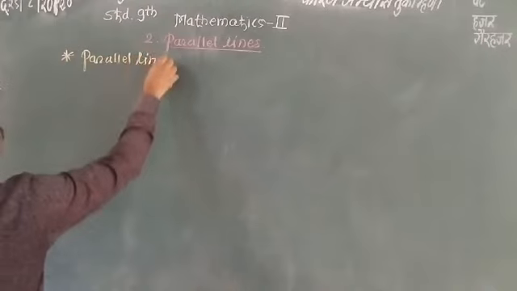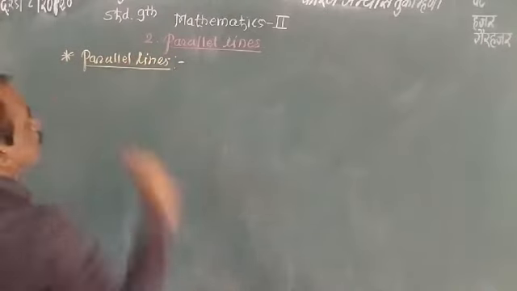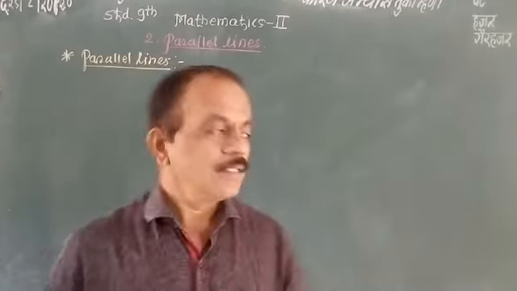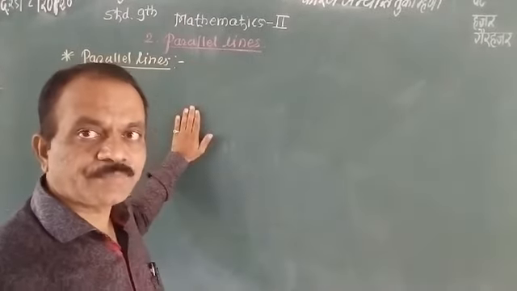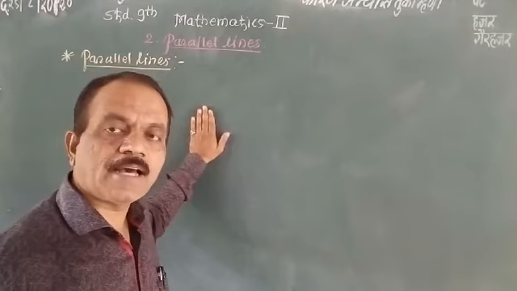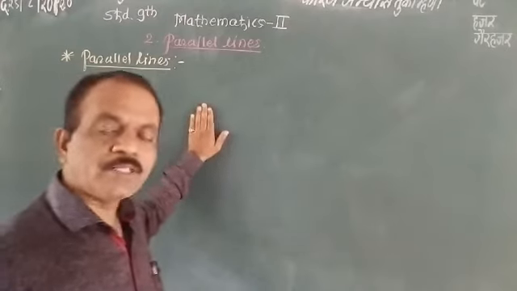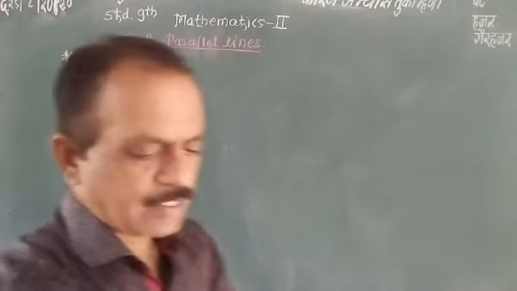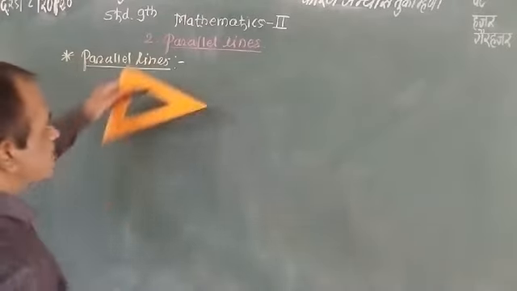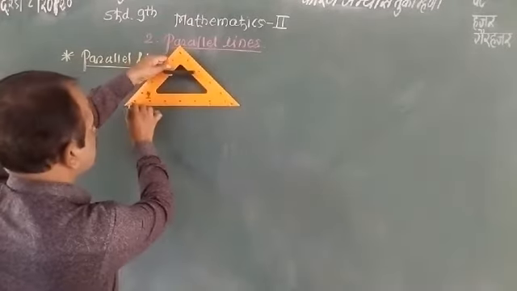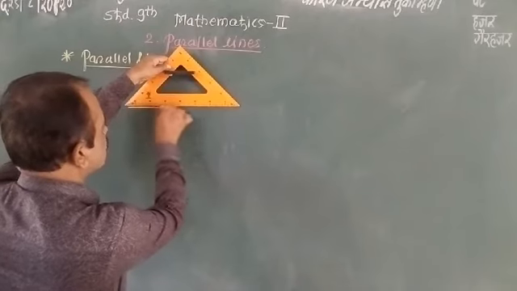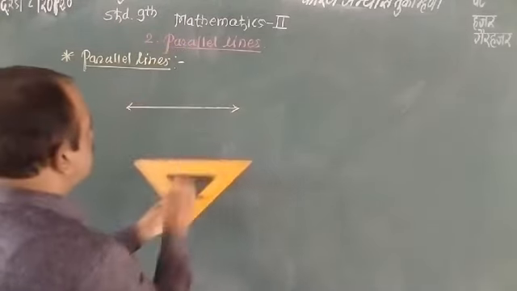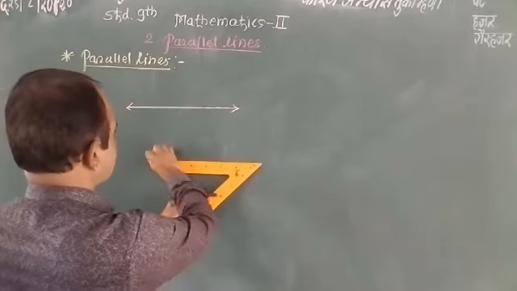Parallel lines. Which lines are said to be parallel lines? When we are given a plane, this blackboard is a plane, and on this plane we draw two lines. When two coplanar lines are drawn and these two lines do not intersect each other, suppose this is one line and this is another line.